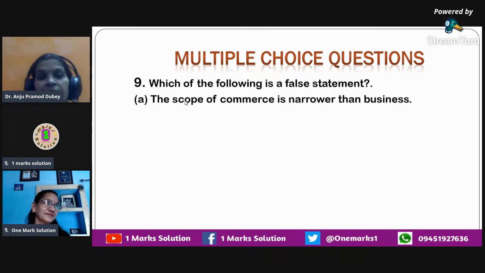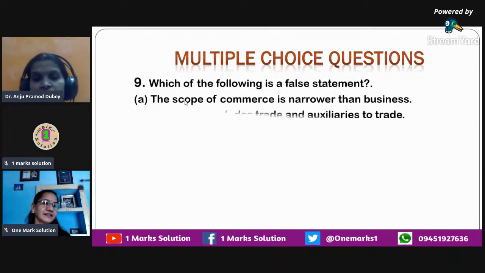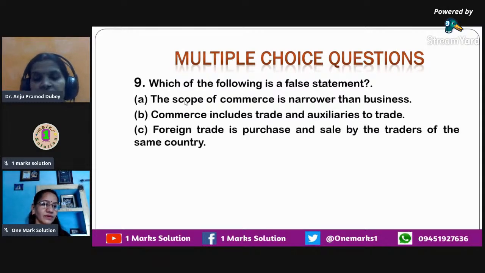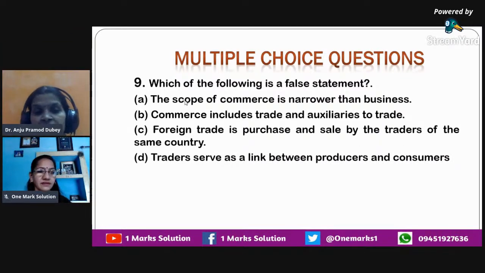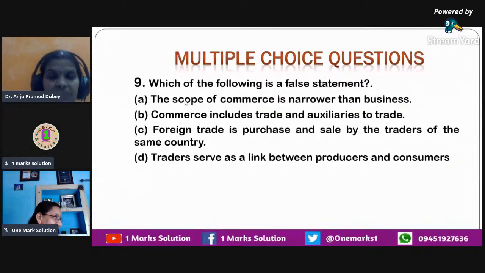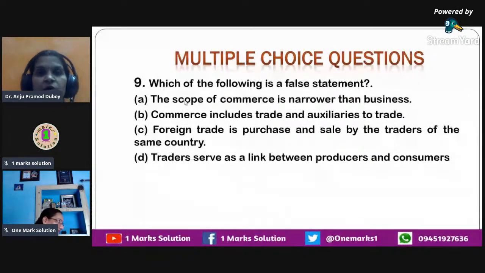statement. The scope of commerce is narrower than business. Commerce include trades and auxiliaries to trade. Foreign trade is purchase and sale by the traders of the same country. And the last one is traders serve as a link between producers and consumers. Now, each of these statements you have to read twice at least to get to know which one is a false statement, which one of them is not right.